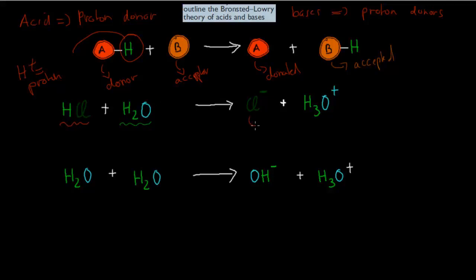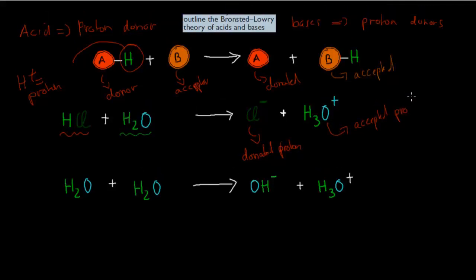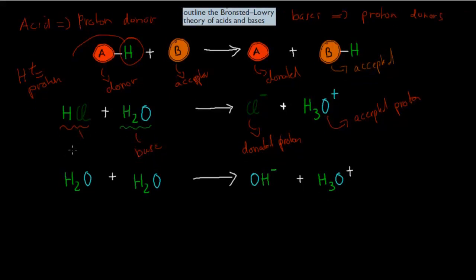So it has donated the hydrogen, thereby it donates a proton. In the case of water, it is accepted. This is the water in the reactants, and this is the water in the products, and the water itself has accepted a proton. So the water is our base, and the hydrochloric acid is our acid.